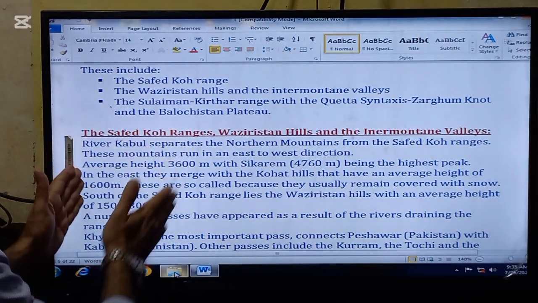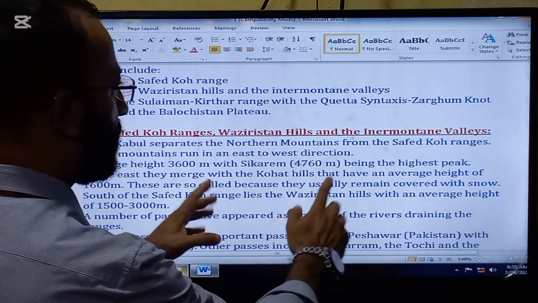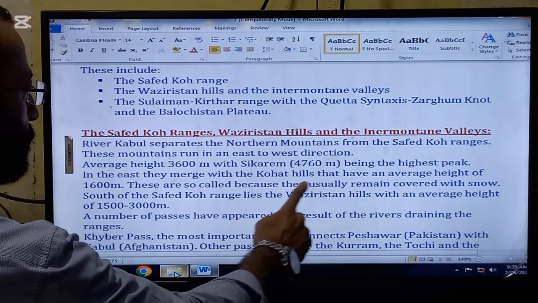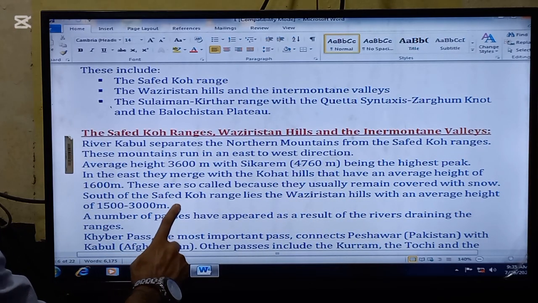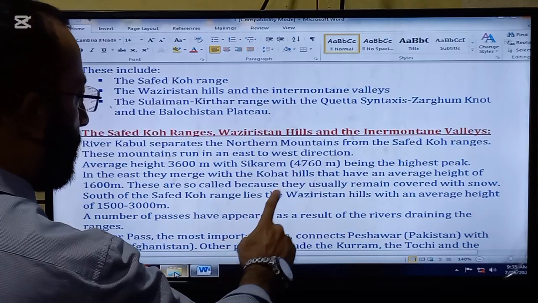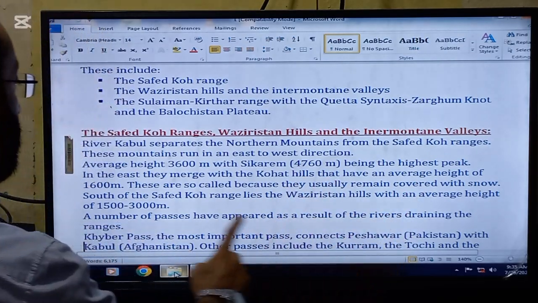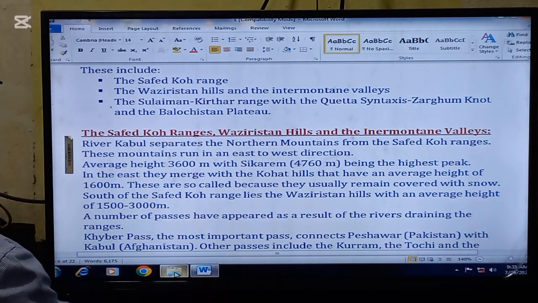So River Kabul is the boundary or the separation line between the northern mountains and the Safed Koh range. These mountains run in an east to west direction. Average height is 3600 meters with Sikaram, that is 4760 meters, being the highest peak. So this is Sikaram, which is the highest peak in the Safed Koh range.